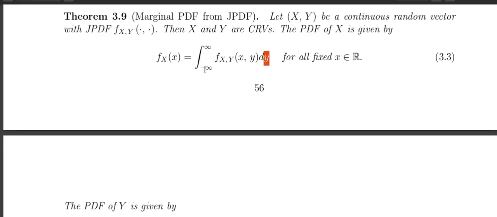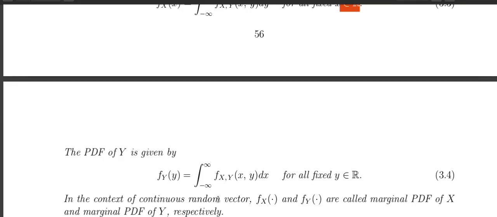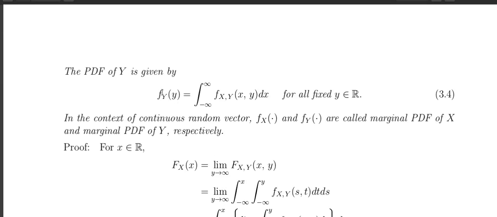So if I take the integration of the joint PDF dy from minus infinity to plus infinity, I will get the marginal PDF of X. Note that again x is fixed here, and for each fixed value of x in R, I can find the value of the marginal PDF of X using this formula. Similarly, I can find the marginal PDF of Y by taking the integration with respect to x.